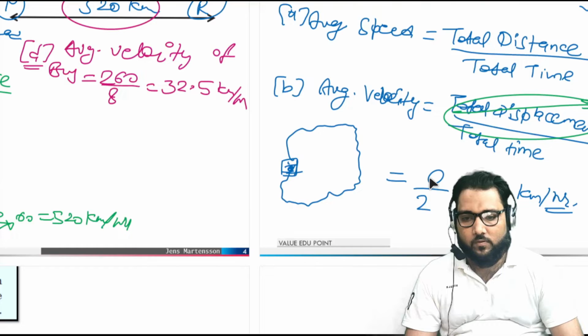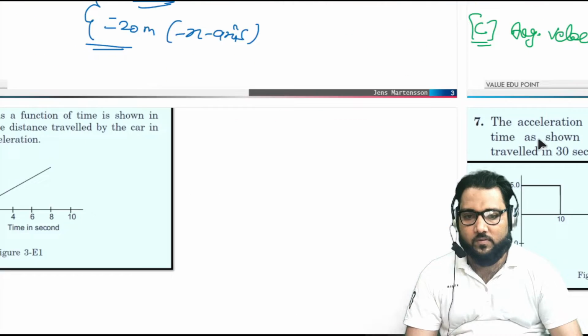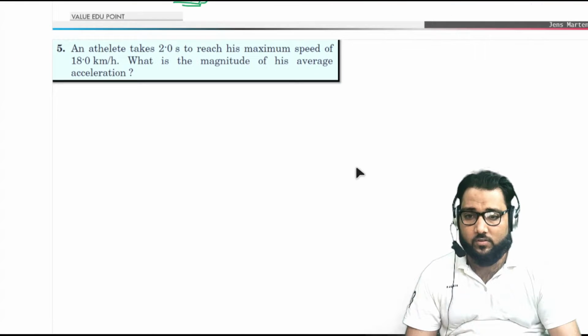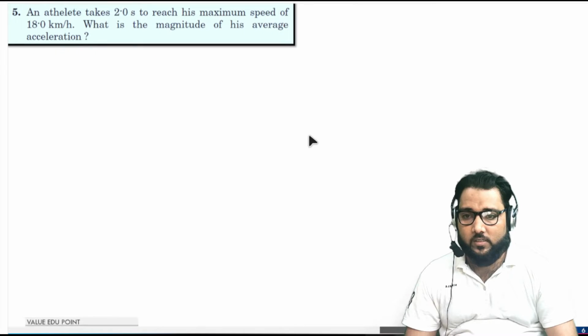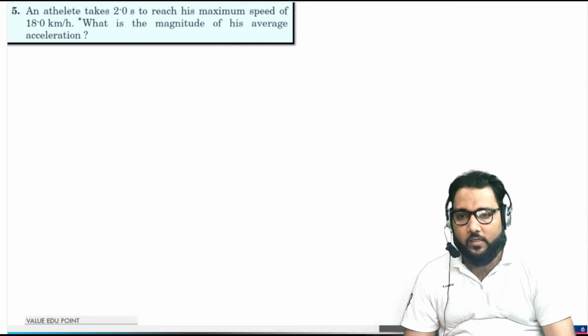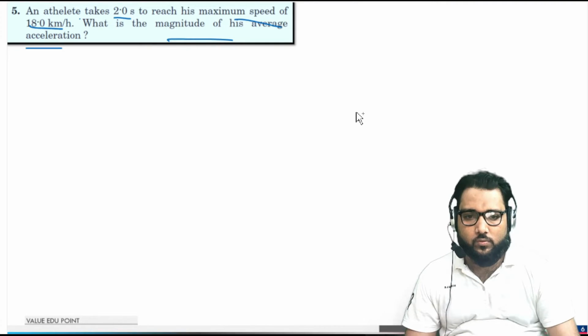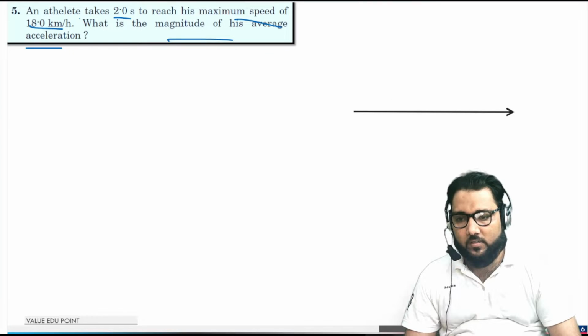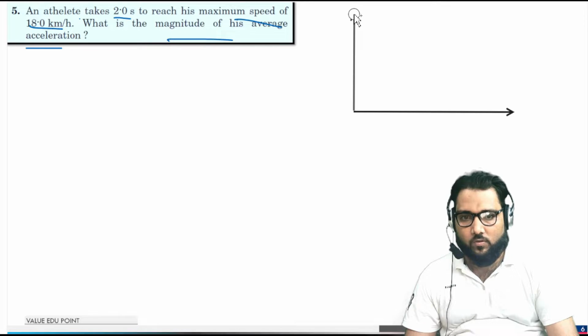Now for the next problem, question number 5. Guys, it is very easy when you start solving. Very easy problems, you will not face any difficulties. Time is given. The maximum speed is 18 km per hour. What is the magnitude of his average acceleration? If you are able to understand problems, you can convert these problems into graphical form. That is very good for you guys.